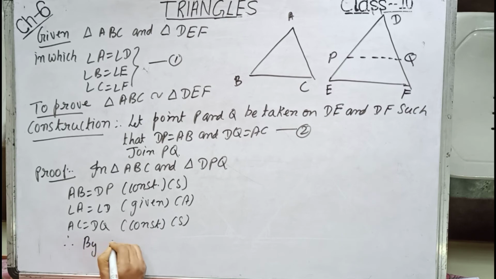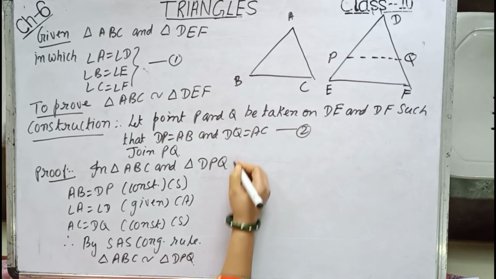Therefore, by SAS congruence rule, triangle ABC is congruent to triangle DPQ.